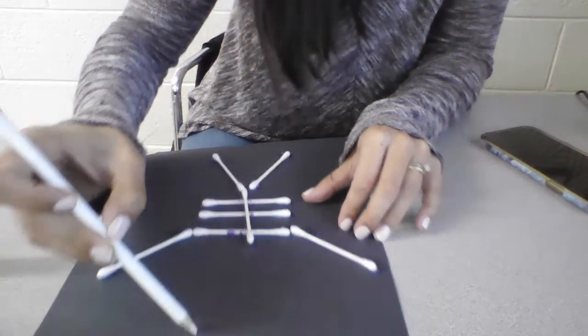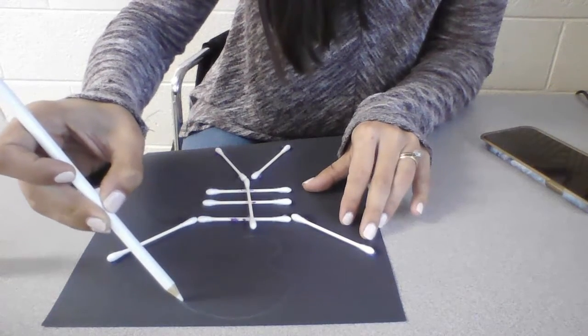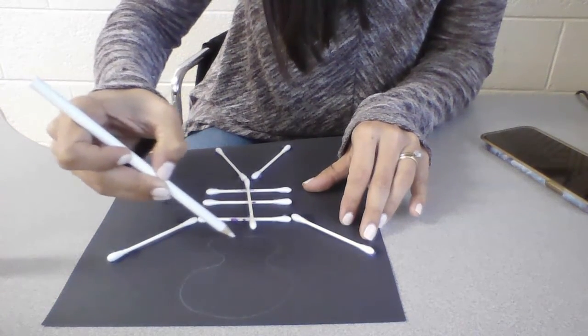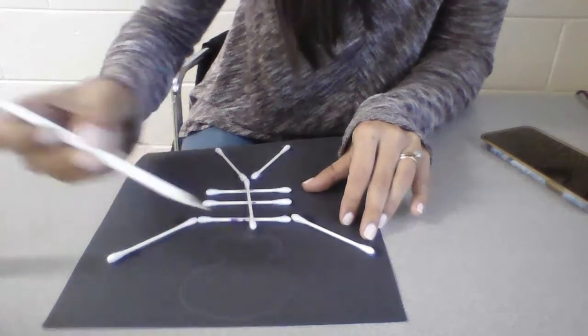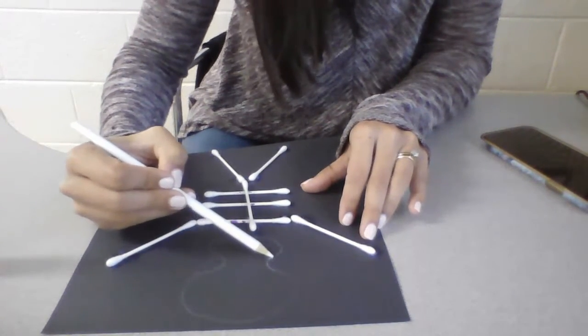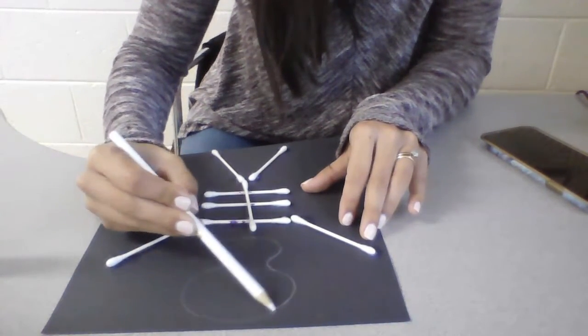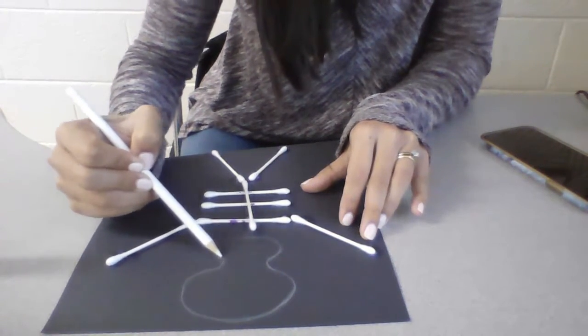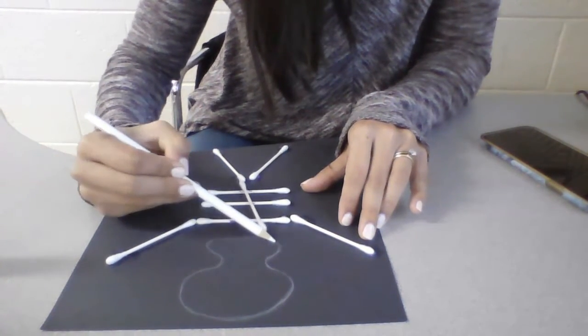So again, I'll make this bigger for you guys, but I draw and then I go in the middle because the skeleton, remember, does have this space right here. So I'm going to make this a little darker so you can see it. Try to draw a head kind of like this, okay?